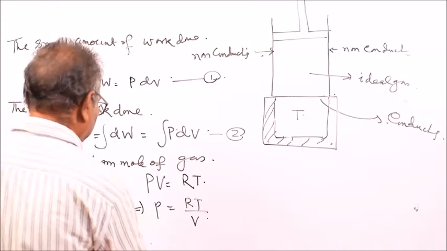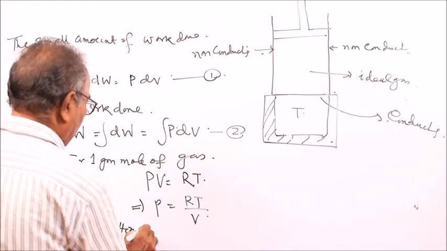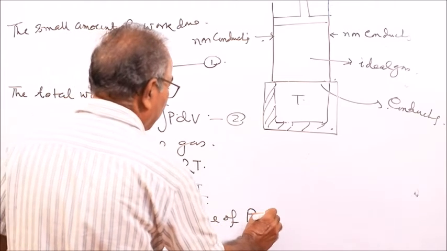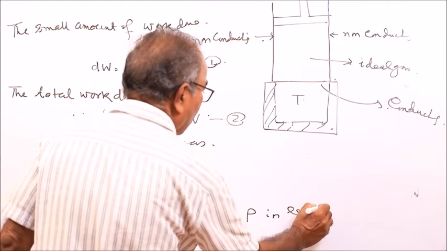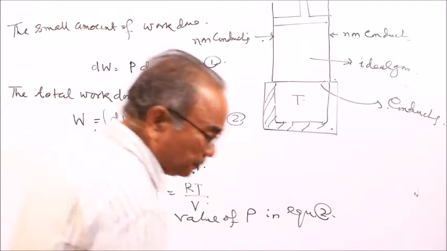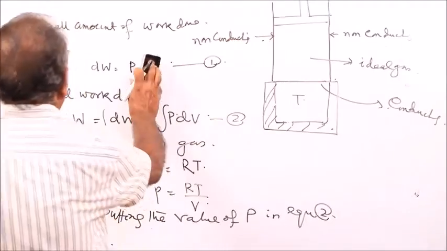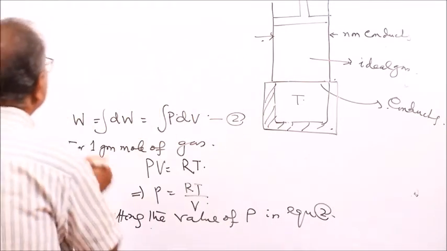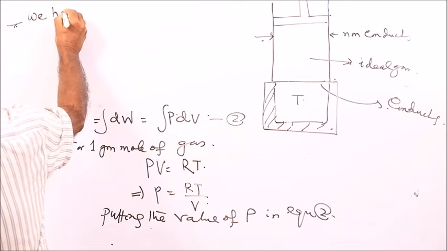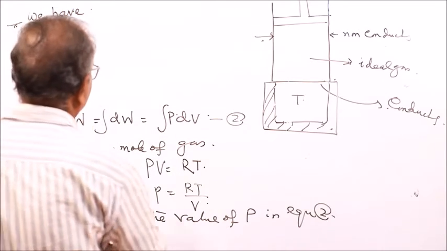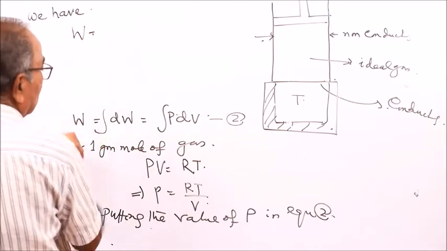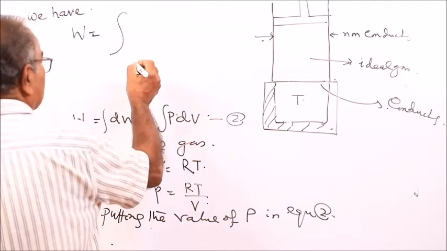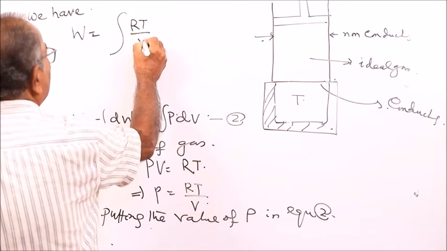we have W is equal to the integral of P, where P is equal to RT by V. So this is RT by V into dV.